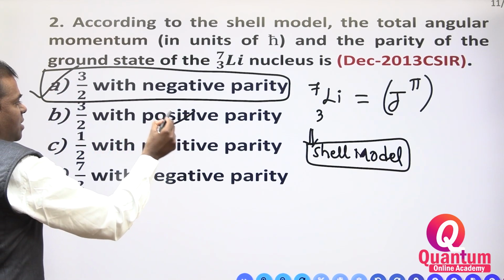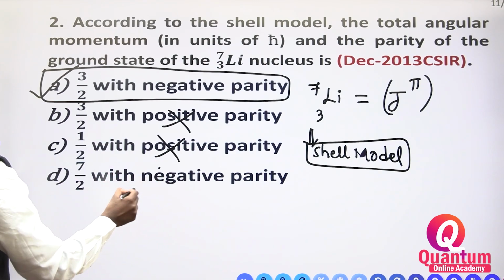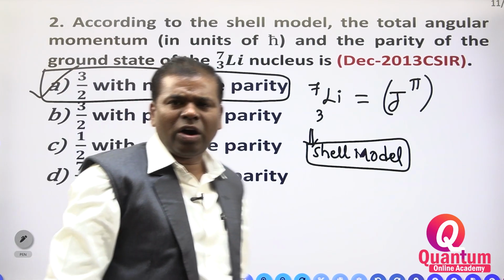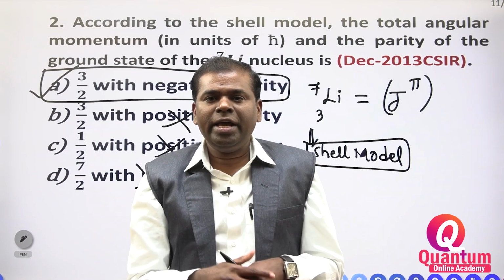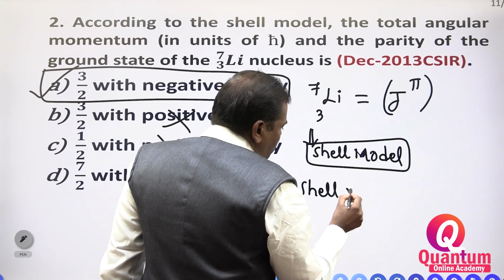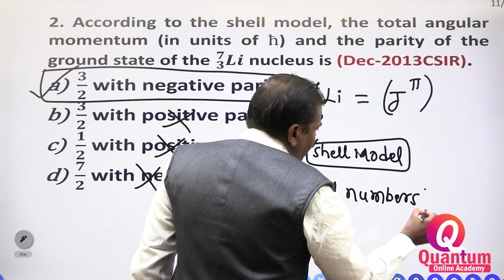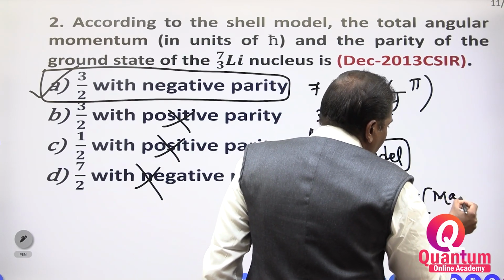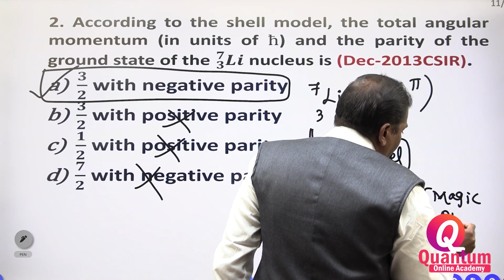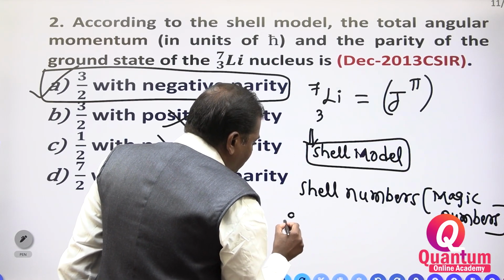3 by 2 with positive parity is wrong. 1 by 2 with positive parity is wrong. 7 by 2 with negative parity is wrong. Very simple. Only shell numbers are there. What are the shell numbers? These numbers we also call magic numbers.